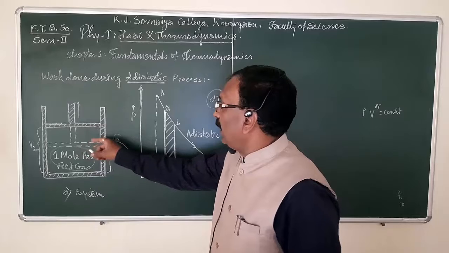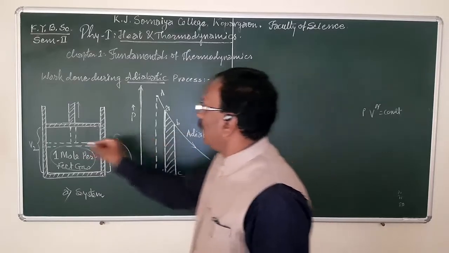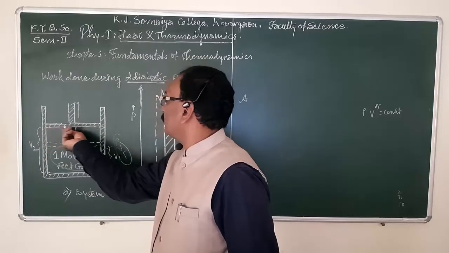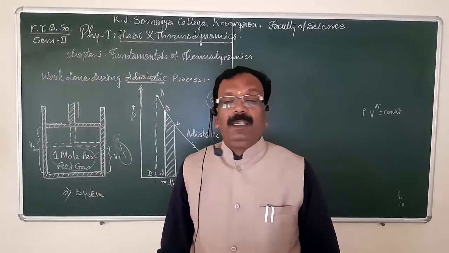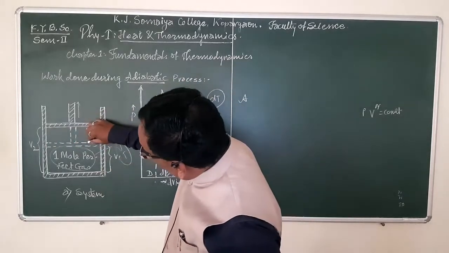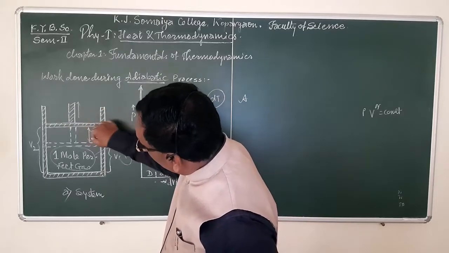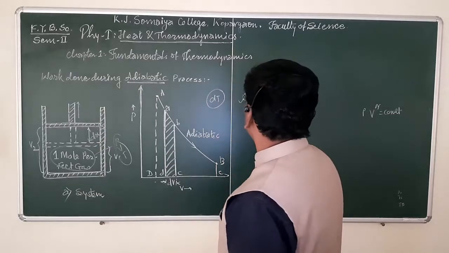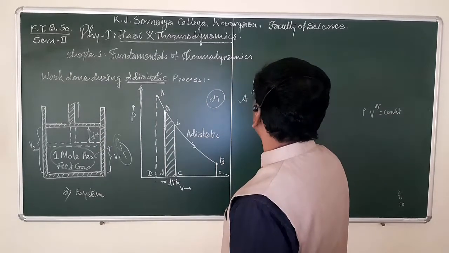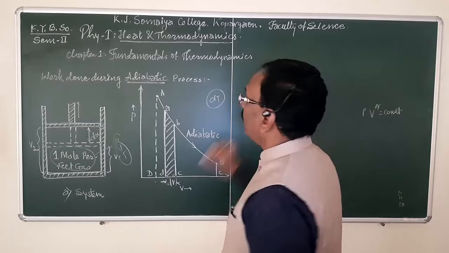If A is the cross-sectional area of the piston, and if the piston is moved through a distance dx, then work done dW is equal to PA dx. Why P?